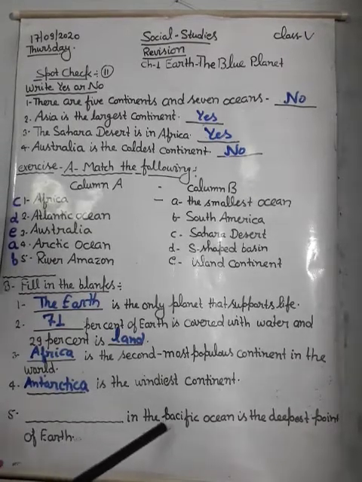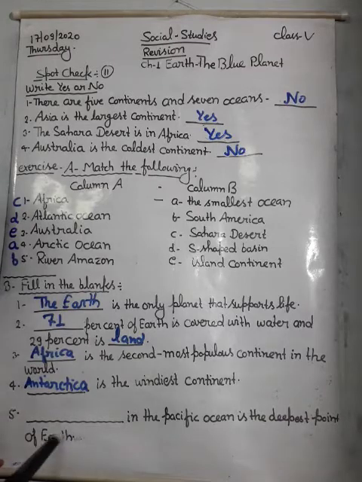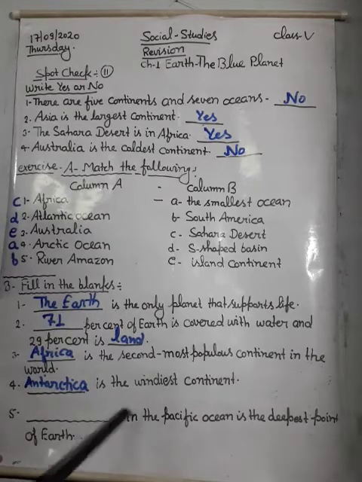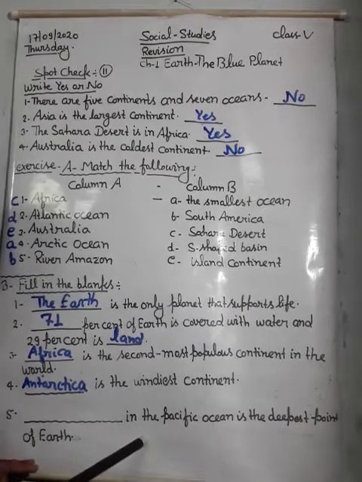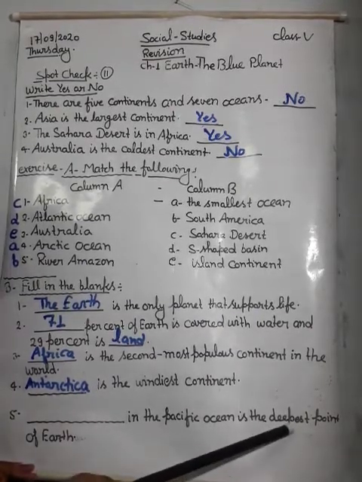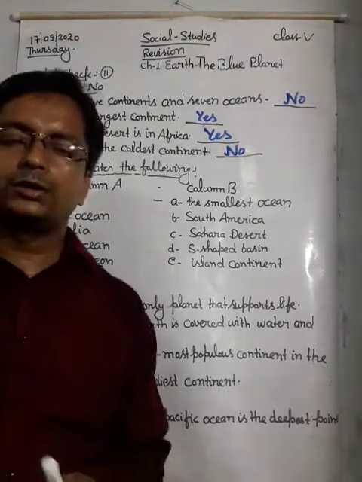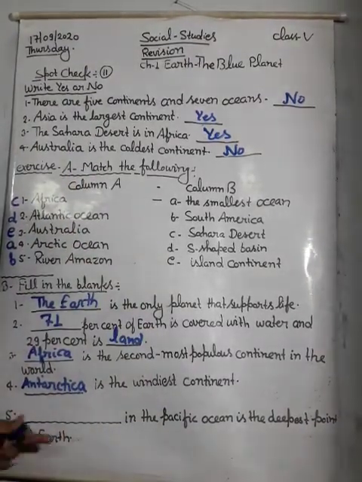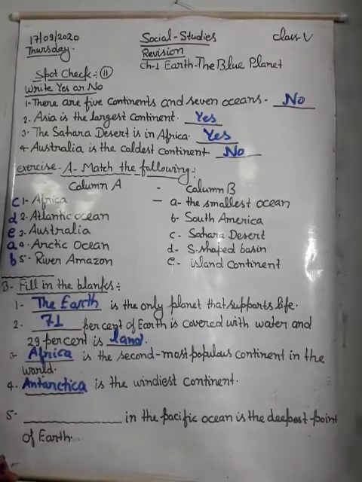Dash in the Pacific Ocean is the deepest point of the earth. You have to write which thing is found in the Pacific Ocean at the deepest point of the earth.